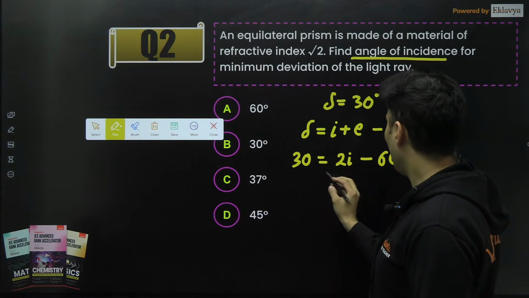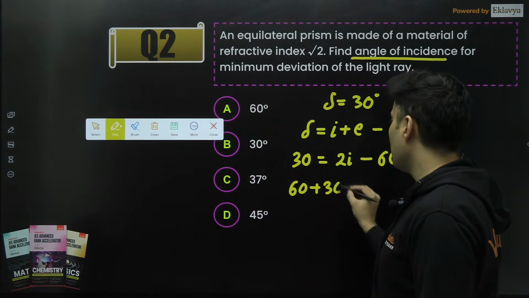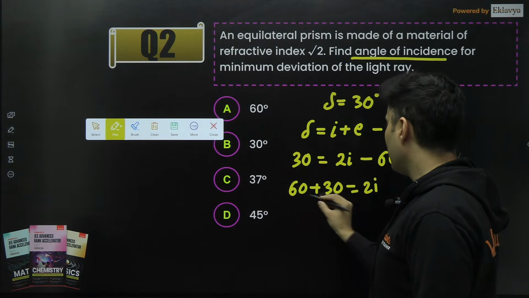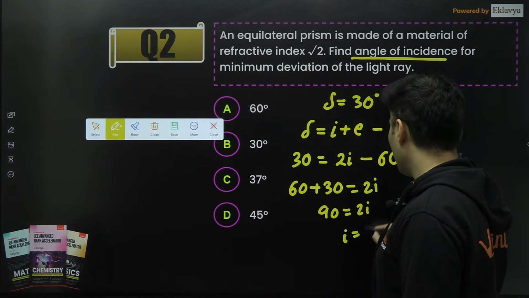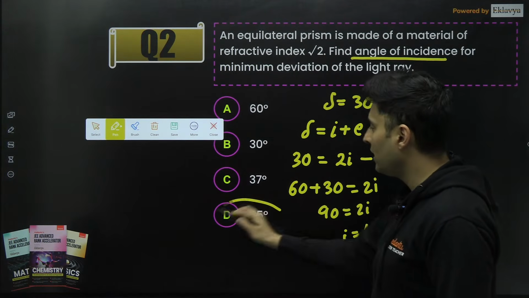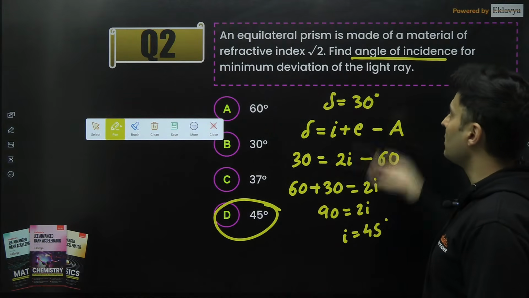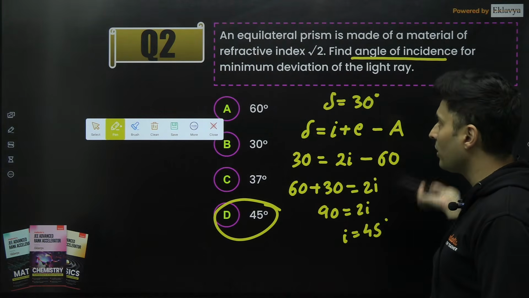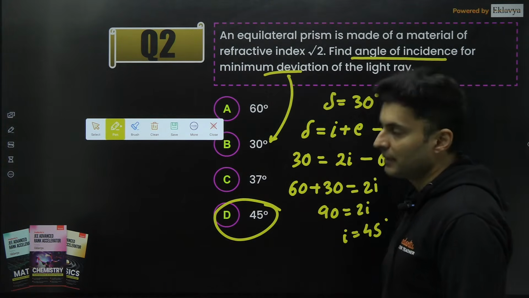So therefore, I can just take 60 on the other side. So 60 plus 30 will be 2i, and this will become 90 is equal to 2i. Therefore, I will be equal to 45 degrees. So then the answer will be 45 degrees. But then again, it depends on what the question is. If the incident angle was asked, it is 45. If minimum deviation is asked, minimum deviation will be 30 degrees.